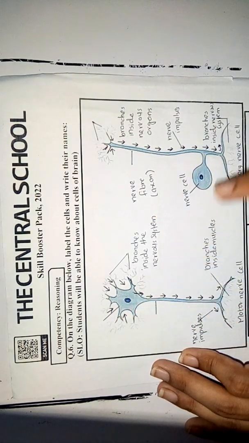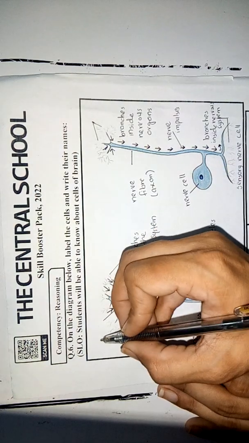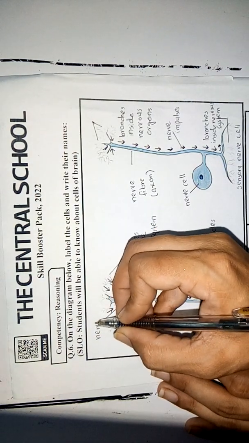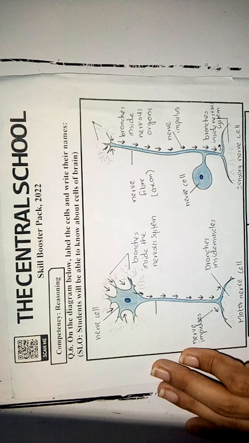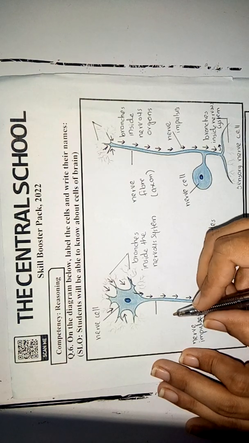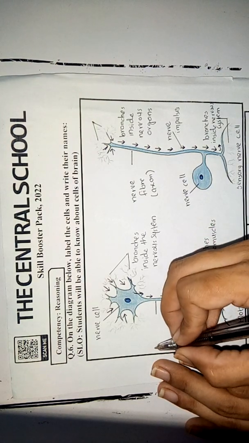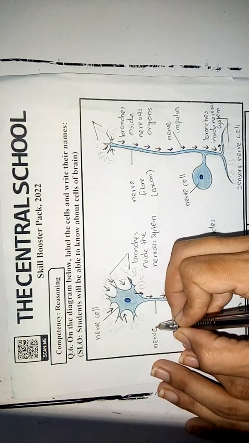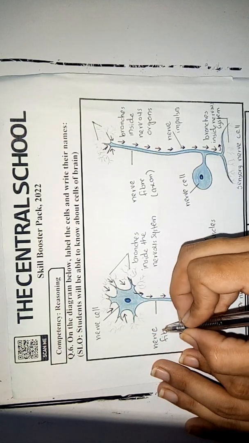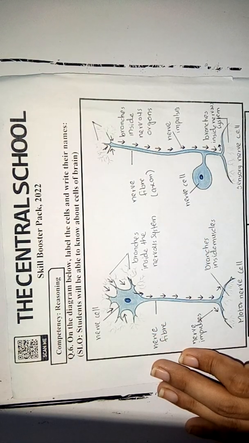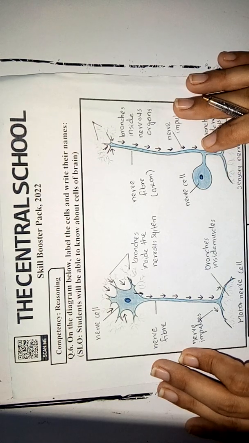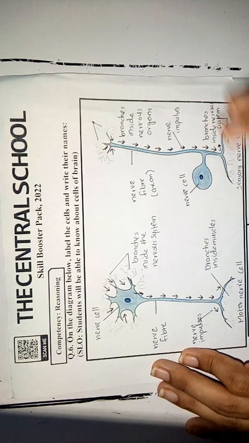Students, this is a nerve cell body. So we write here nerve cell. And students, this is again the nerve fiber. So students, that is all about the two types of nerve cells, the motor nerve cell and the sensory nerve cell.